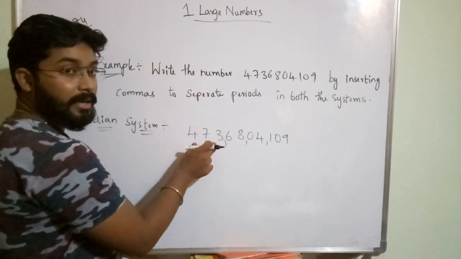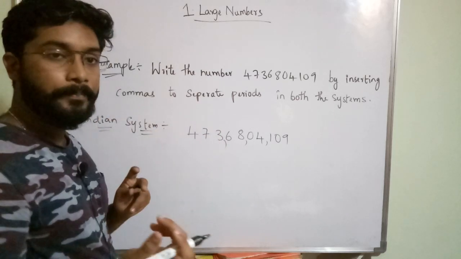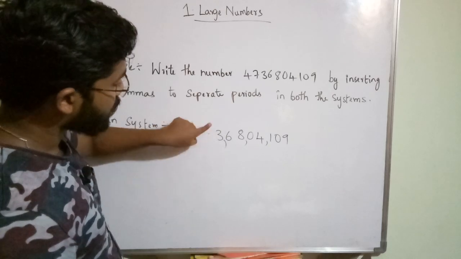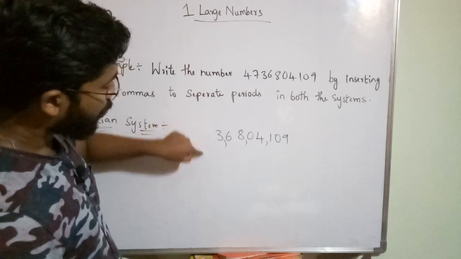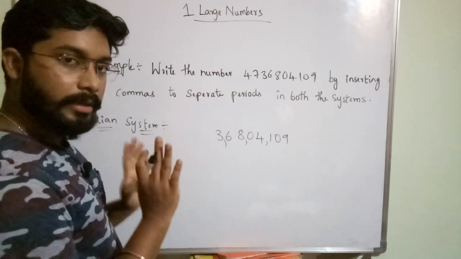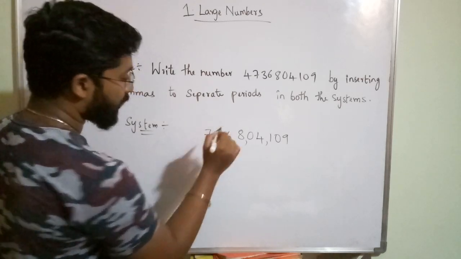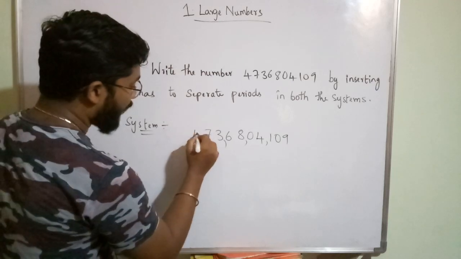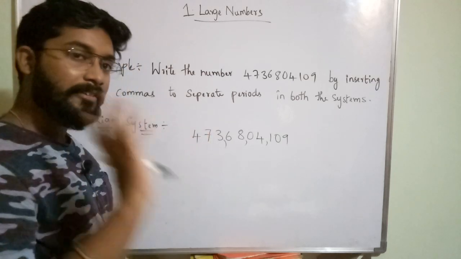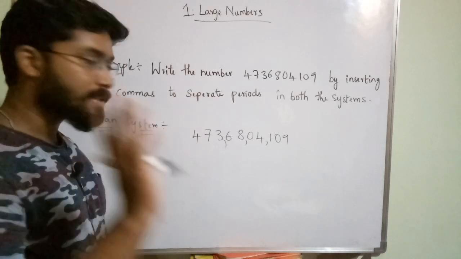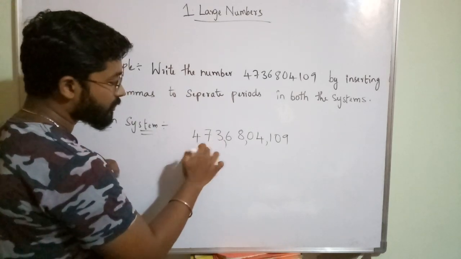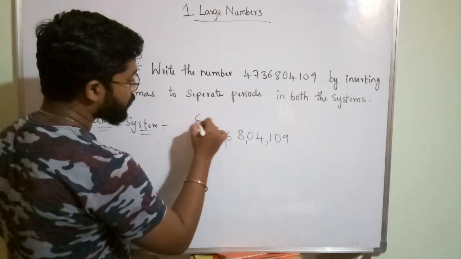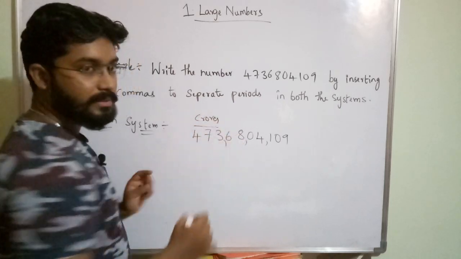So in the crore period, how many will you have? If you have only these 3, you have to keep it like this only. If one more digit is added also, you should not touch this. It has a maximum of 3 digits. If it has 1 digit also, you should not change it. Here I have 2 digits, so I will put one comma here, because this is the crores period, and it will have 3 places.